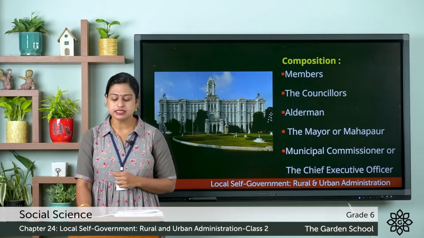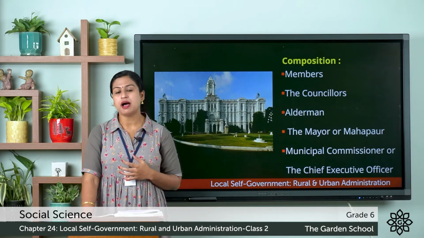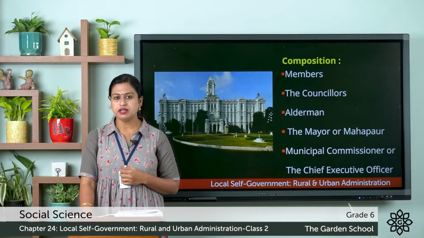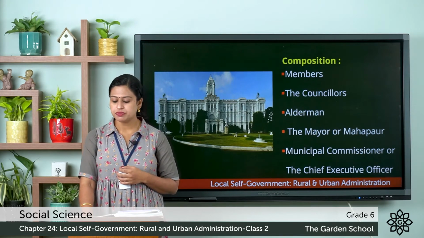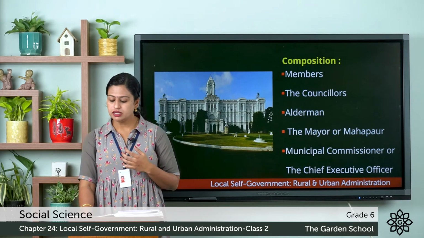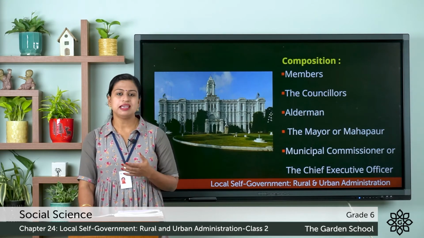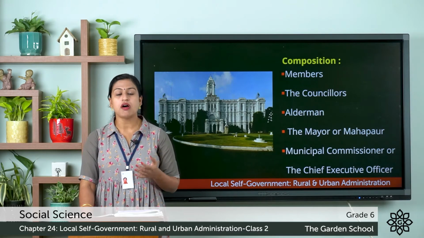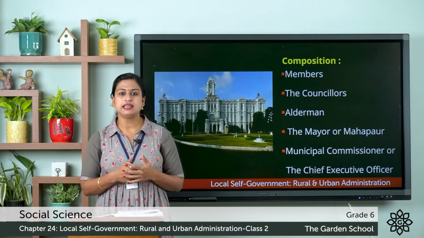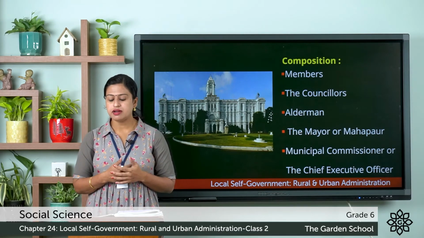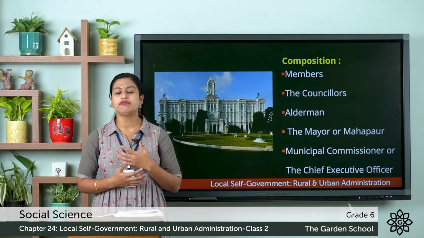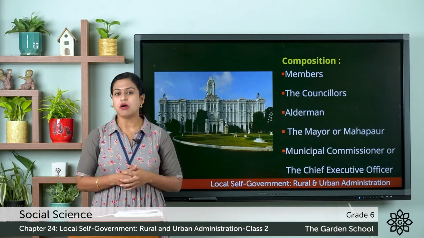Some other functions are maintaining public parks, parking lots, street lighting, public convenience, roads and bridges, recreation centers, and fire services. It also engages in the plantation and maintenance of trees, and also giving the license for setting up markets, malls, restaurants, and housing complexes. So all these are some of the functions of municipal corporations.